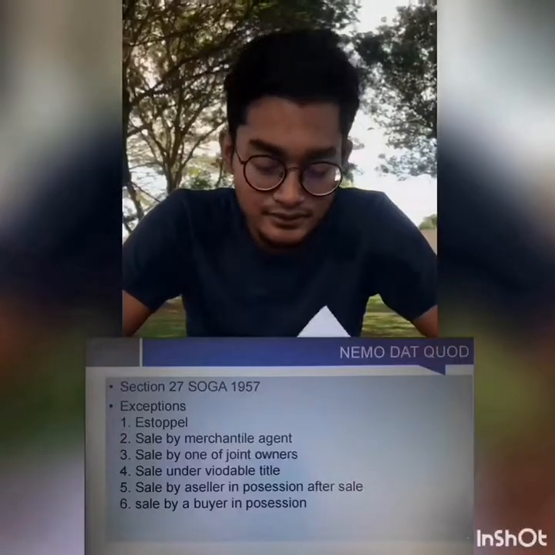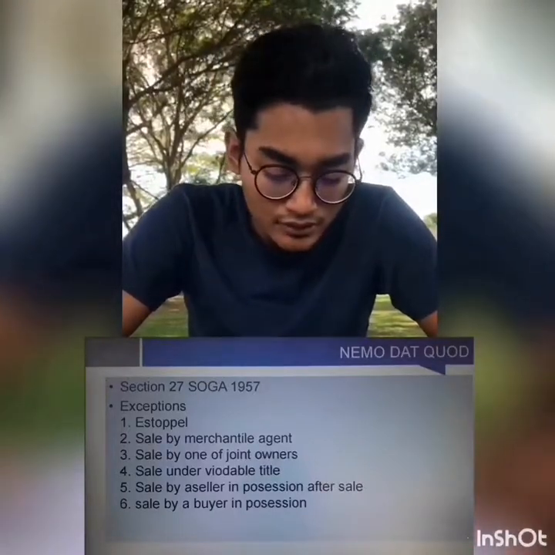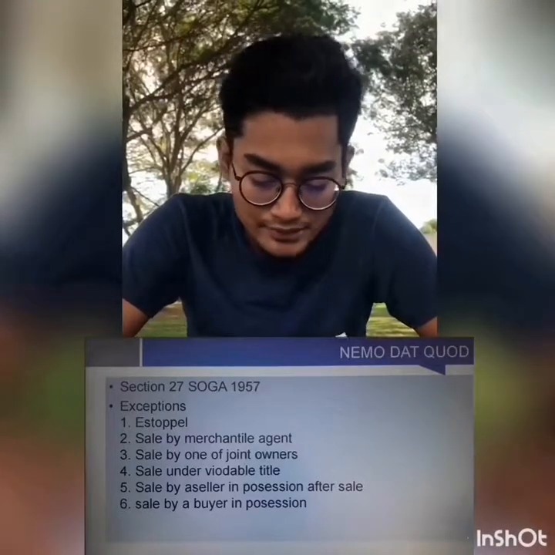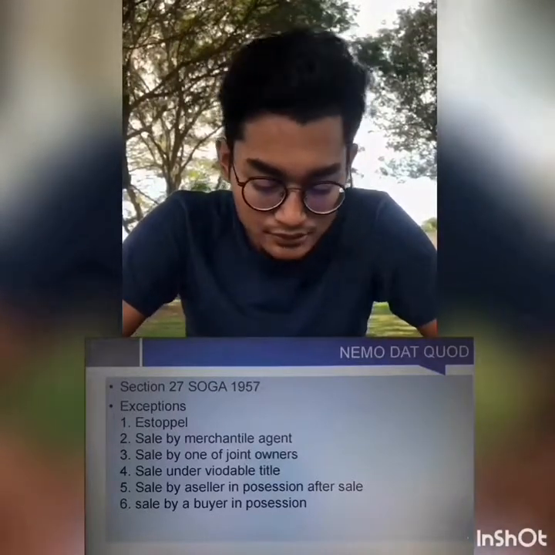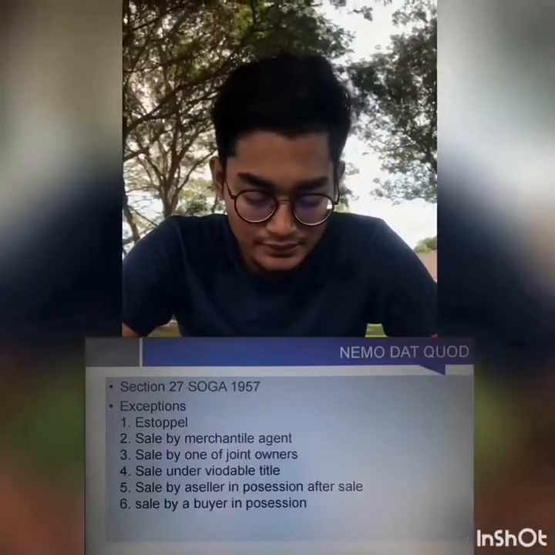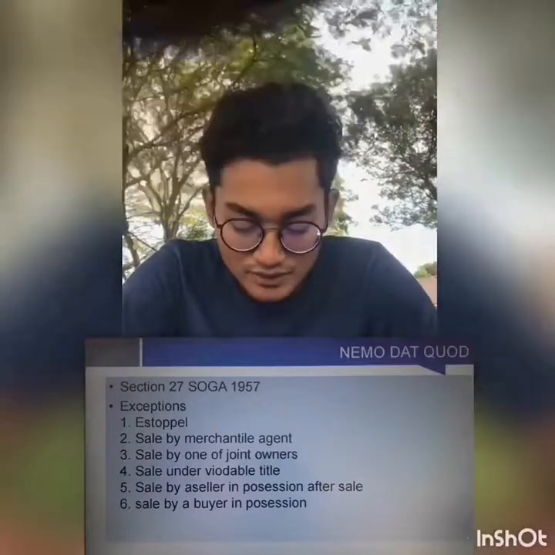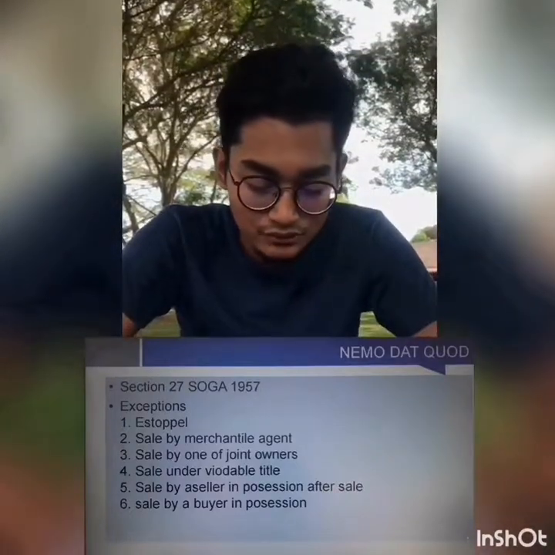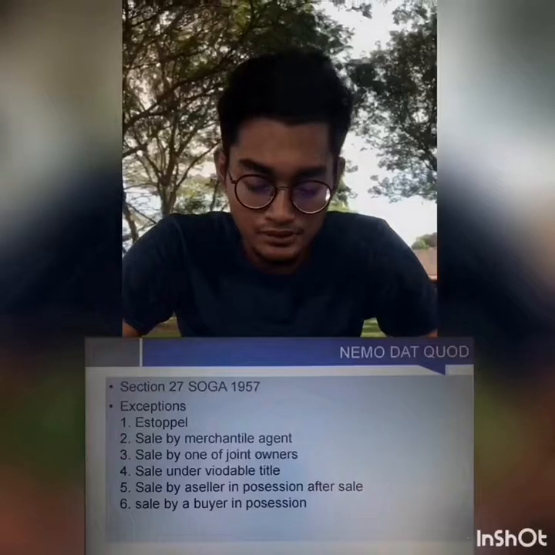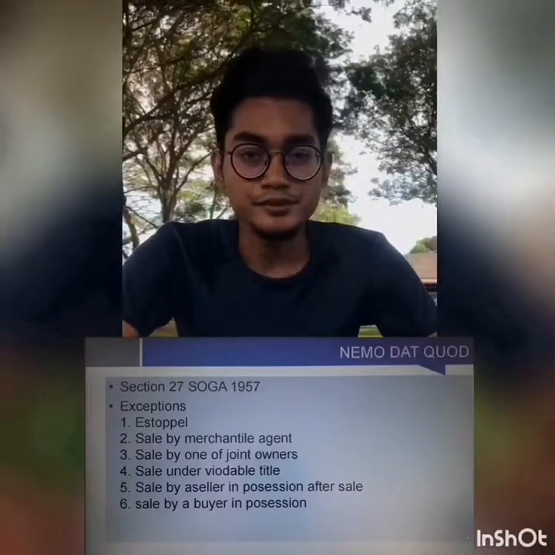Okay, the exceptions. First, by estoppel. Estoppel is when the owner of the goods by his own conduct makes it appear to a buyer that the person who sells the goods has the owner's authority to sell, and the buyer acts in reliance on it. In such a situation, the owner will be estopped from denying the seller's authority to sell. The buyer who buys in good faith and for value will get a good title by estoppel.